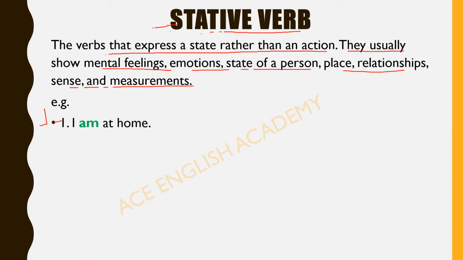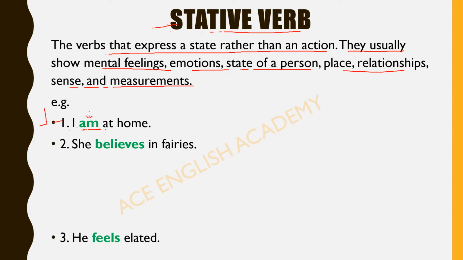I am at home. So the verb you hear is this, am. So this is the to-be form of verb, okay, and it is not an activity. It is not telling us about any action. It is telling us about the state of a person. I is the subject. Okay, let's see a few more examples.